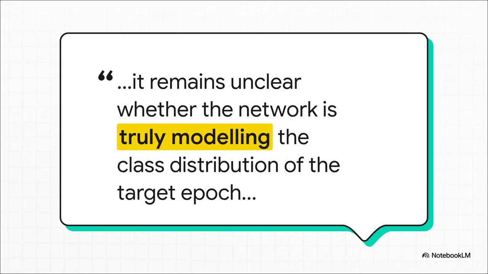And in fact, the researchers themselves call this out. They call it modeling ambiguity. They say, quote, it remains unclear whether the network is truly modeling the class distribution of the target epoch. Basically, the AI might be learning the wrong thing, which is going to lead to less reliable results.